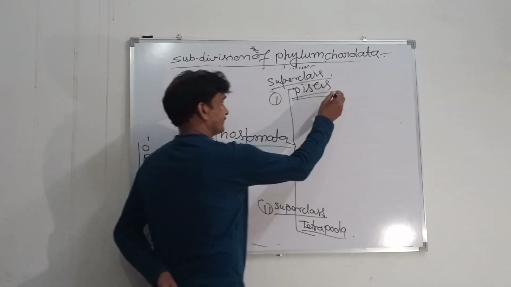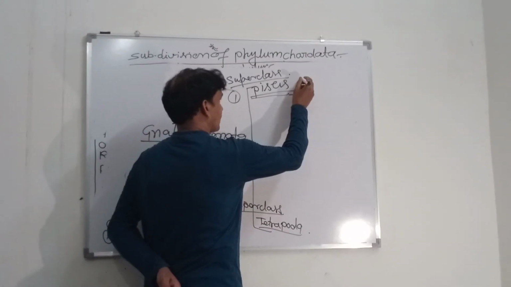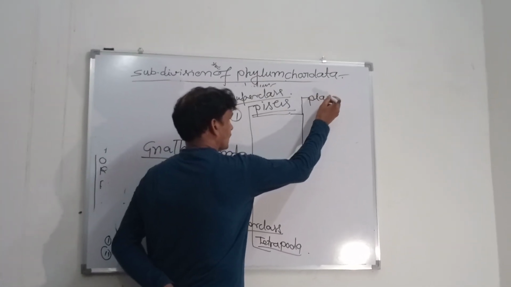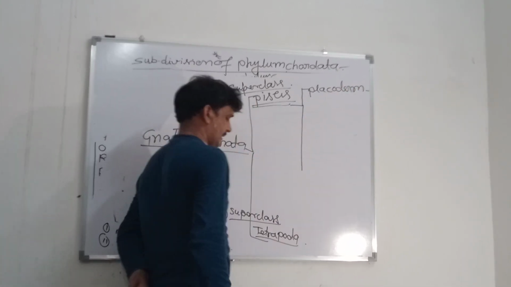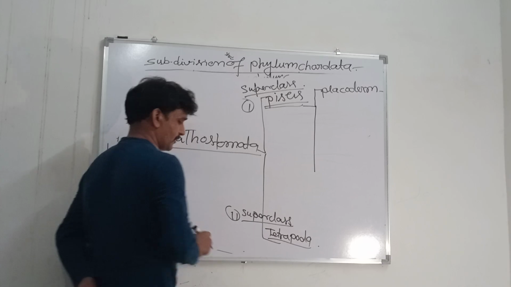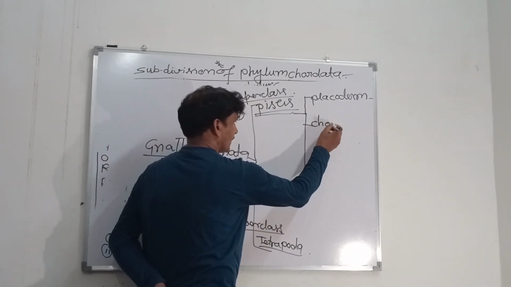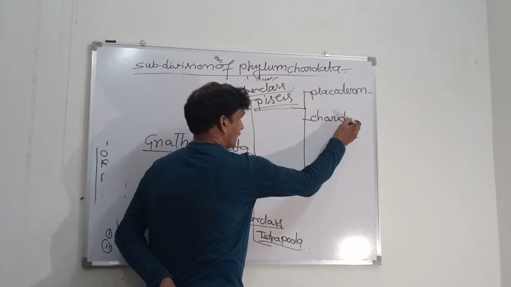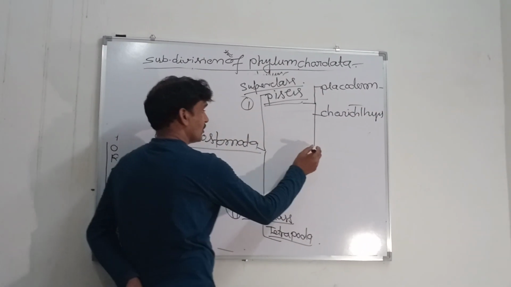Pisces includes Placoderms, Chondrichthyes, and Osteichthyes.